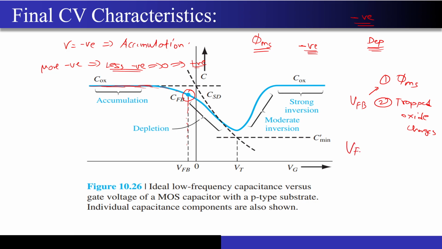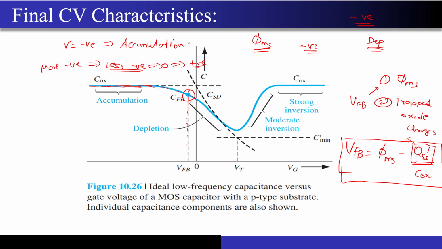So now VFB is equal to what? If I assume that these charges are positive, then you can write that VFB is phi ms minus QSS dash by Cox. What is this QSS dash? This QSS dash is nothing but the charge density of the trapped charges that are present inside the oxide, correct? We will also use this formula in solving the numericals. Okay, I hope till this point it is very much clear.